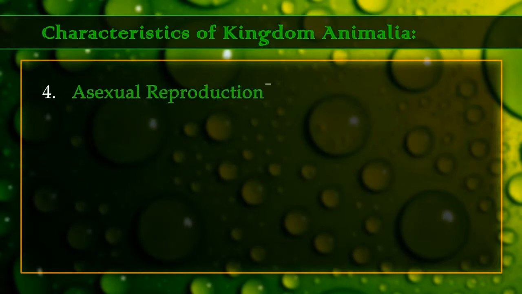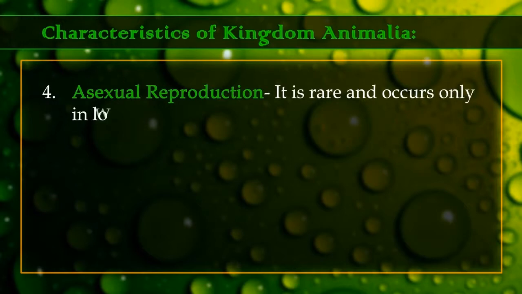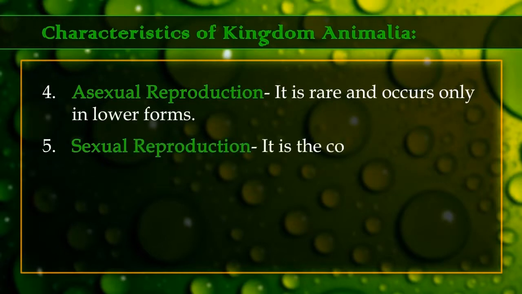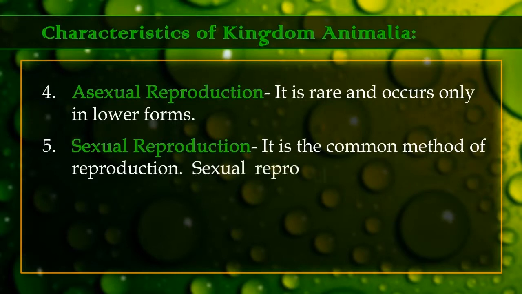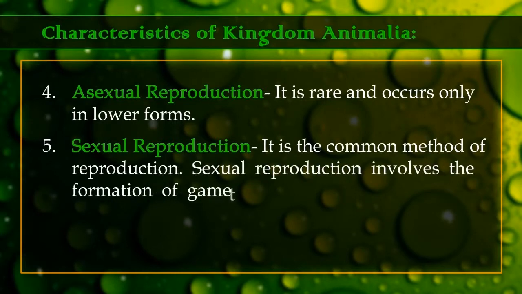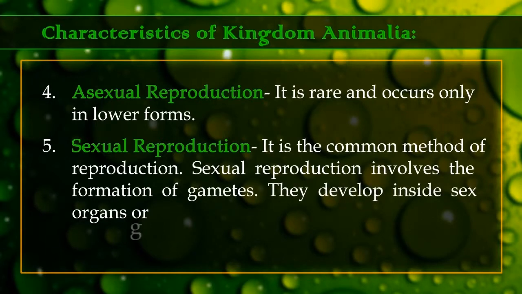4. Asexual reproduction. It is rare and occurs only in lower forms. 5. Sexual reproduction. It is the common method of reproduction. Sexual reproduction involves the formation of gametes. They develop inside sex organs or gonads.